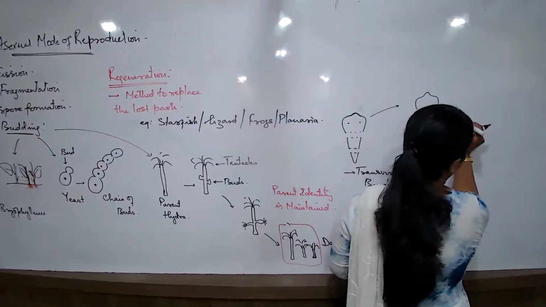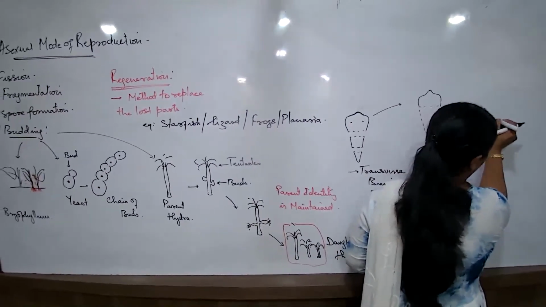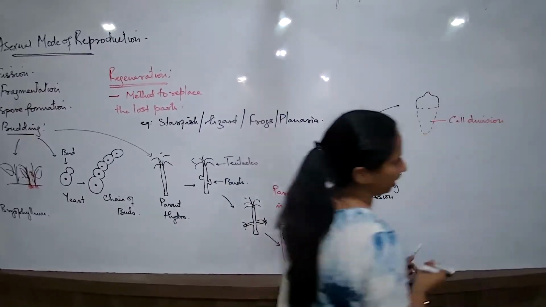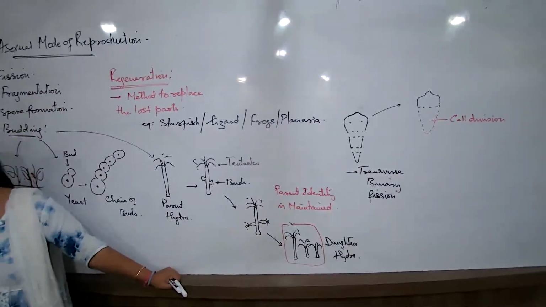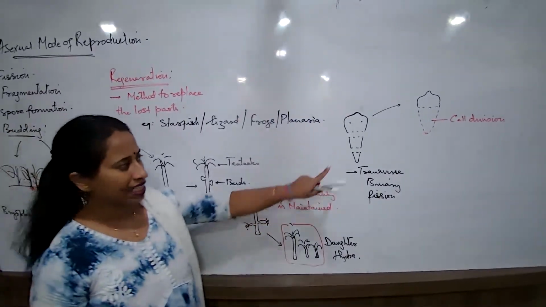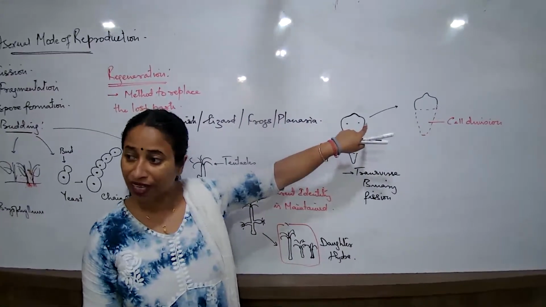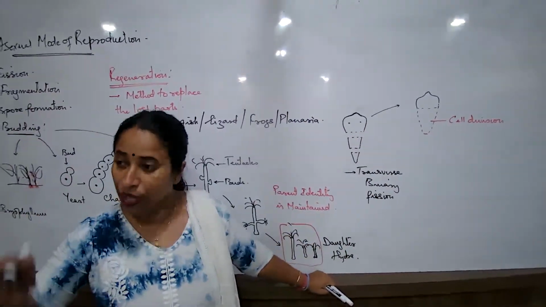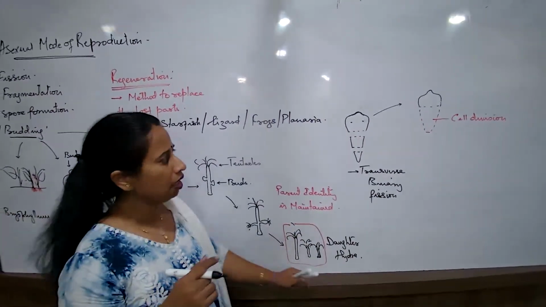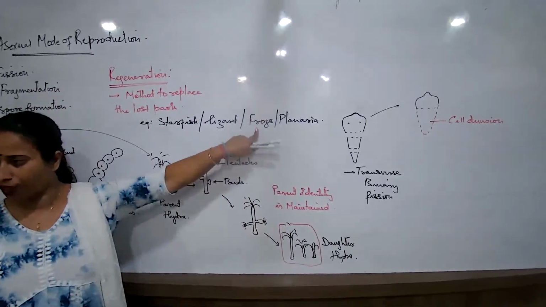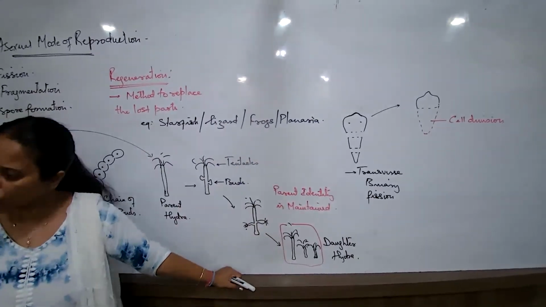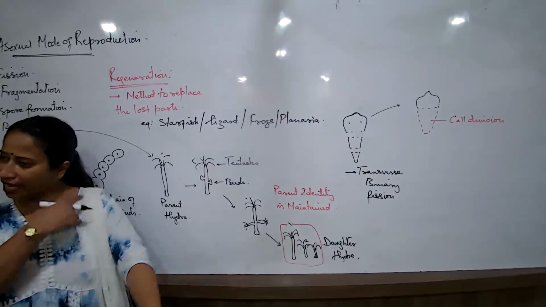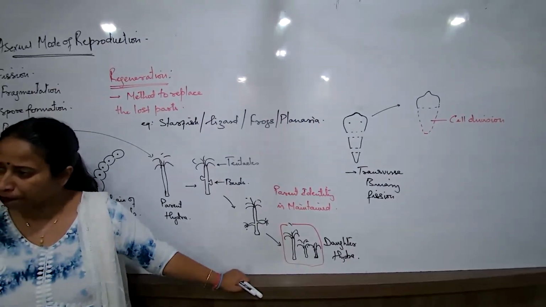Because this lower part has developed only by the method of cell division. Try understanding what I'm speaking. You get questions on this for 3 marks. Why can simple organisms like planaria completely form a new organism? Had this been the frog, where the frog has lost a part of its limb, is it possible that the entire limb is again formed?